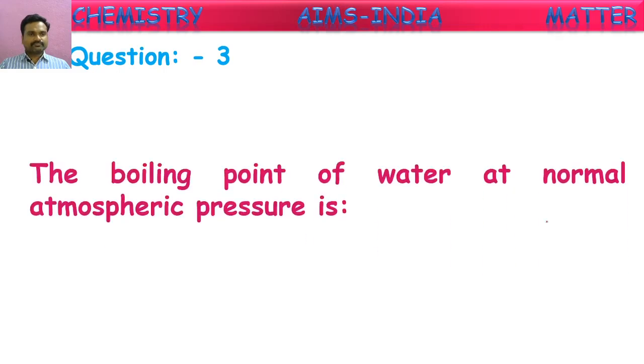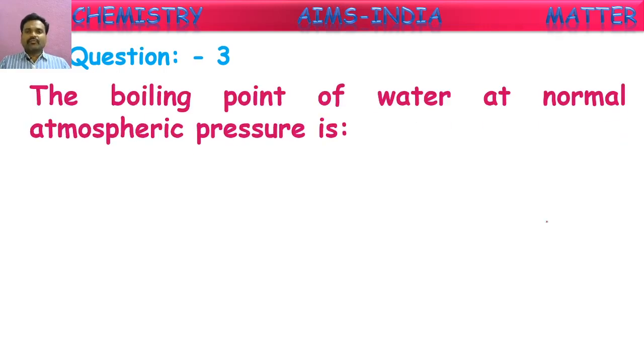Next question. The boiling point of water at normal atmospheric pressure is. Just now we discussed the melting point of water. Anyhow, now you answer this question. The boiling point of water at normal atmospheric pressure, at normal temperatures without applying any other conditions. What is the boiling point of water at normal pressure? Room pressure, that we say 1 atmosphere. So let us see options. Yes, answers are already given. Good.